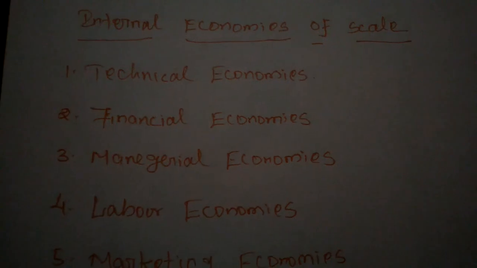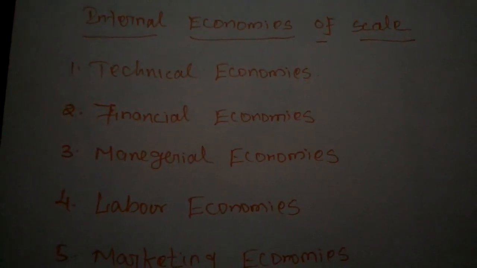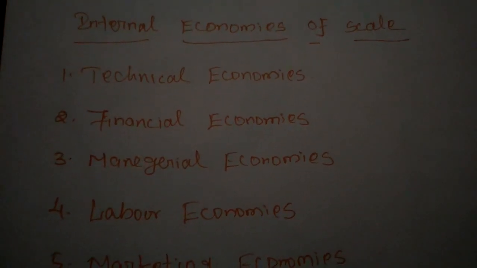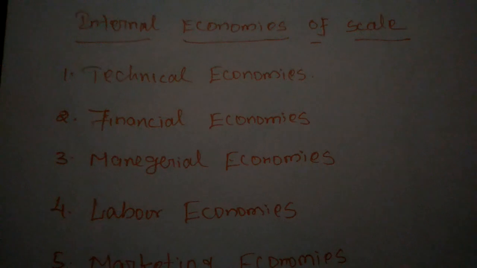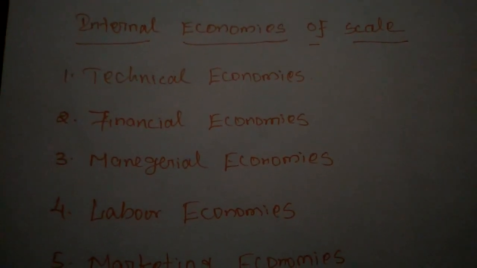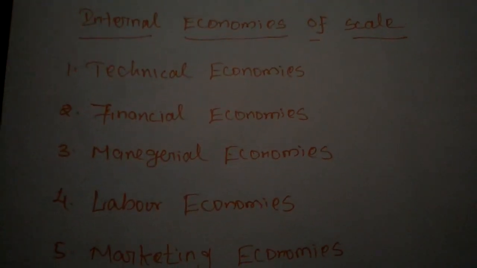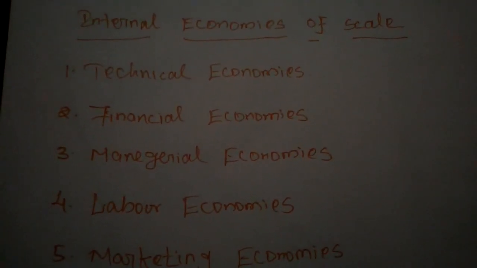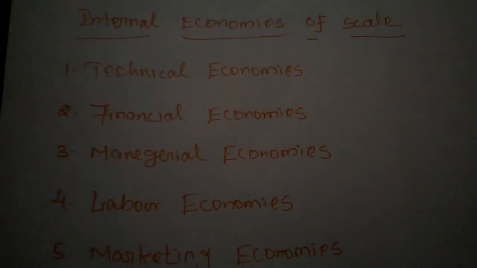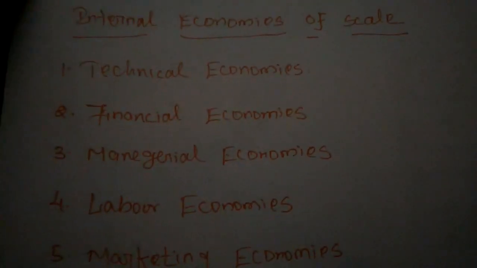The work done by 100 laborers is done by one machine. Instead of paying wages to many laborers, purchasing one machine will be enough. So by applying technology in the production process, we get advantages, and that is called technical economies.